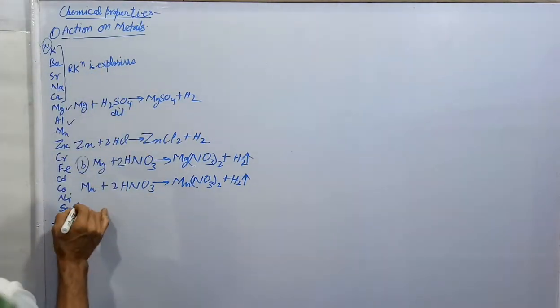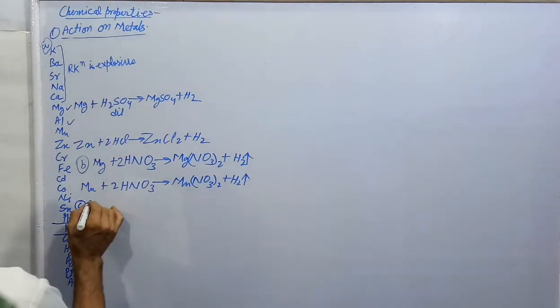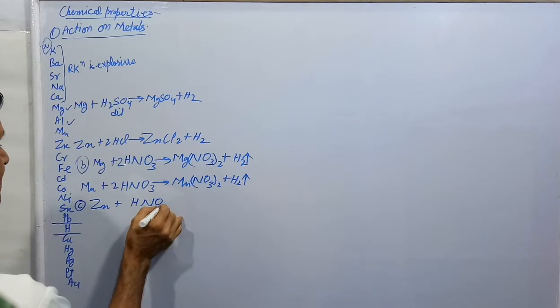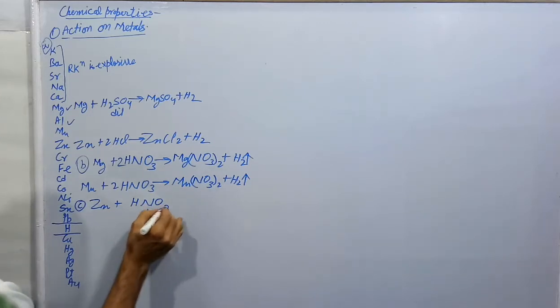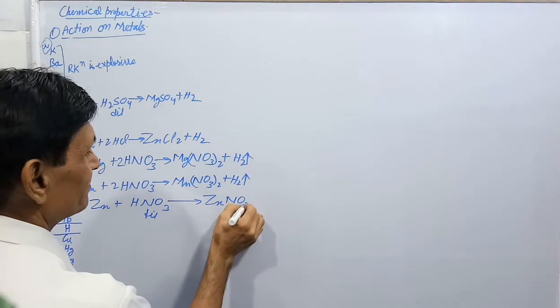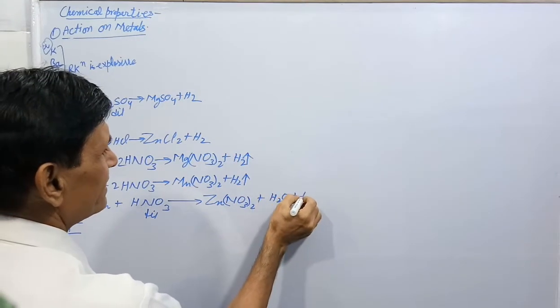But C part you see. Other metals do not give. For example, zinc. Zinc reacts with dilute nitric acid to give zinc nitrate plus H2O plus nitric oxide.